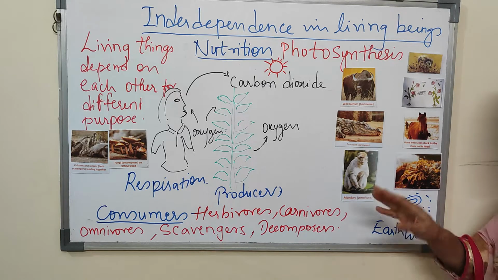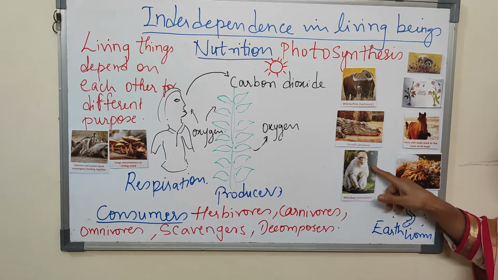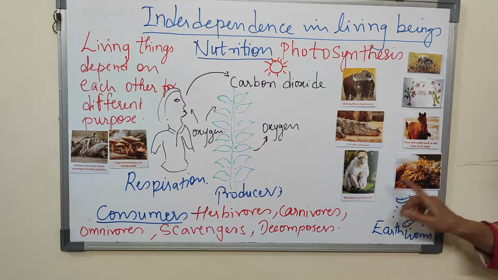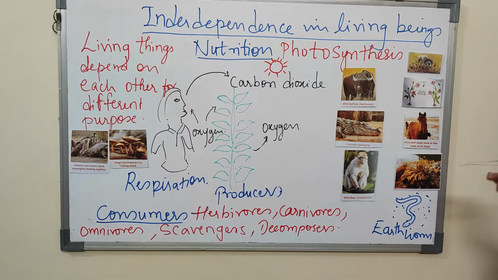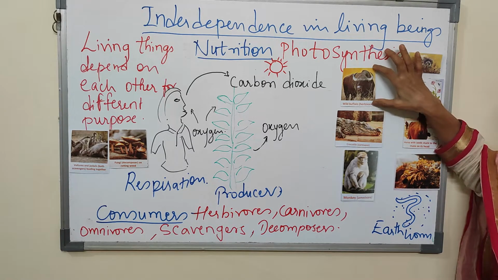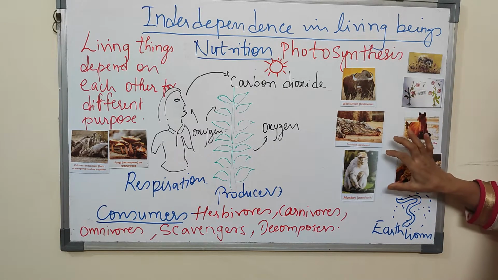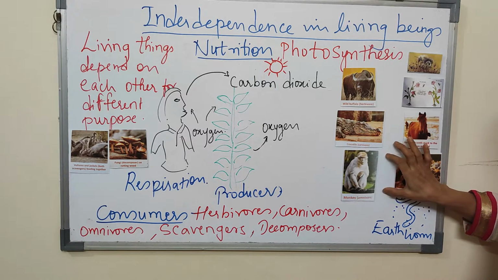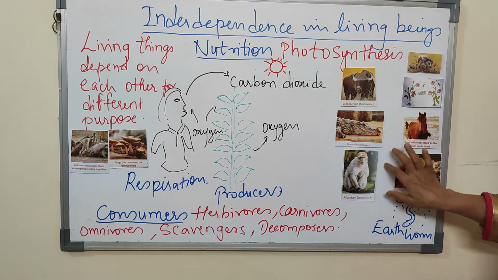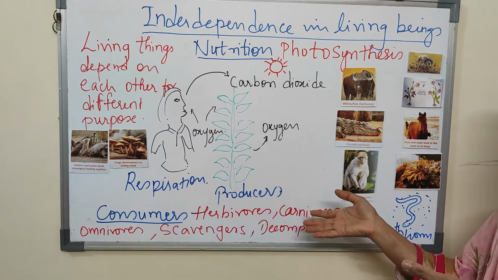Then some animals eat both plant and animal. So they are known as omnivores. Here the example given in your textbook is of a monkey. Omnivore means they'll eat both. Similarly in humans, some eat only plant products, they'll be herbivore. If they eat only meat, they'll be carnivore. Both, omnivore. So here both plant and animal, they are known as omnivore. So this is the classification of the animal based on the food they eat.